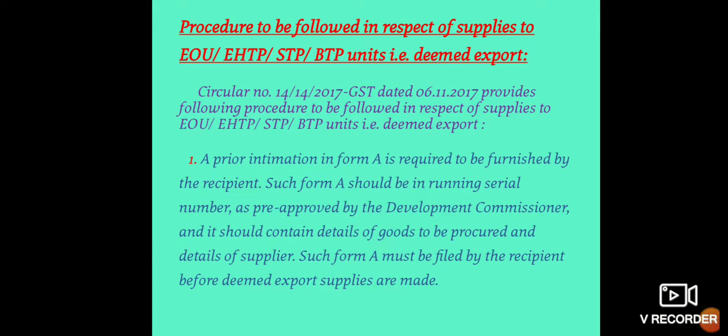Such Form A must be filed by the recipient before deemed export supplies are made. In Form A, he should fill in the serial number, details of goods to be procured, and details of the supplier.